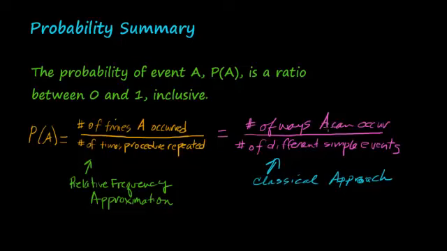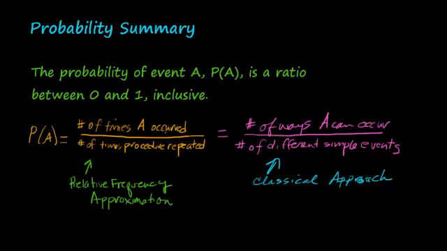Likewise, the number of ways A can occur cannot be larger than the number of different simple events in the sample space. So it would be impossible to ever have a numerator larger than a denominator and therefore get a probability larger than 1. Now, we could have a probability of 1.